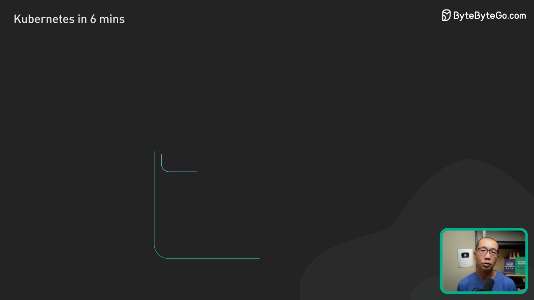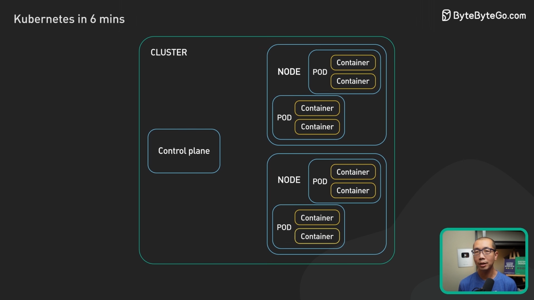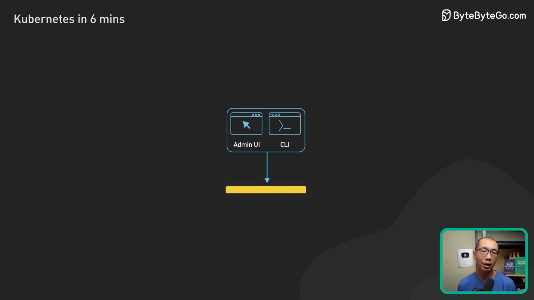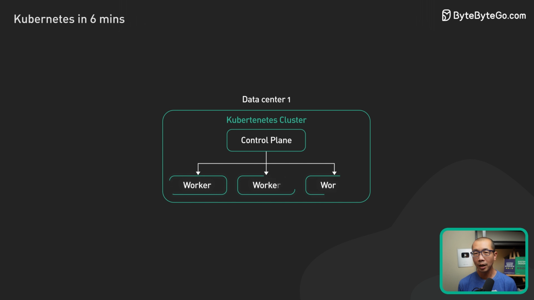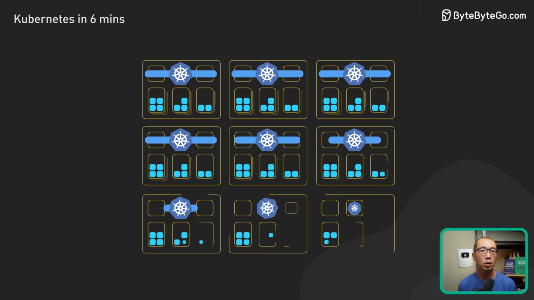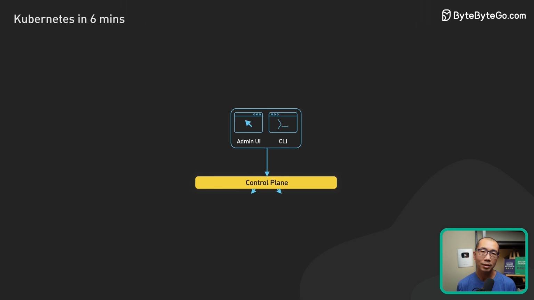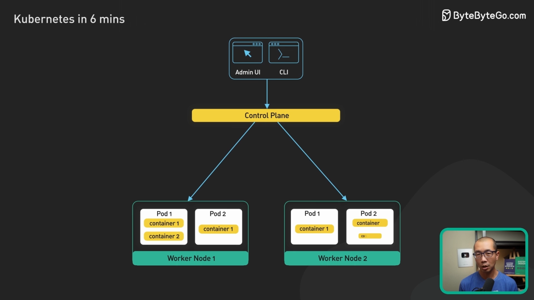A Kubernetes cluster is a set of machines called nodes that are used to run containerized applications. There are two core pieces in a Kubernetes cluster. The first is the control plane. It is responsible for managing the state of the cluster. In production environments, the control plane usually runs on multiple nodes that span across several data center zones. The second is a set of worker nodes. These nodes run the containerized application workloads.